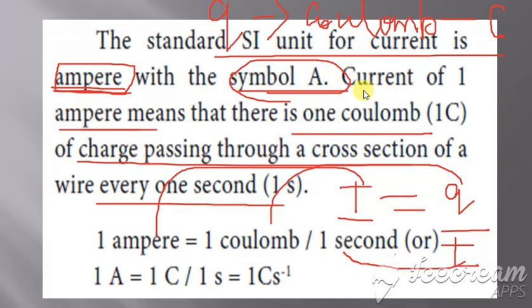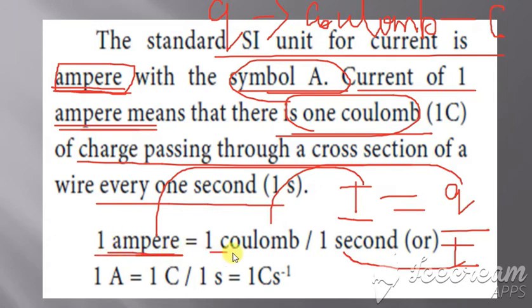So a current of 1 ampere means there is 1 coulomb of charge passing through a cross section every 1 second.